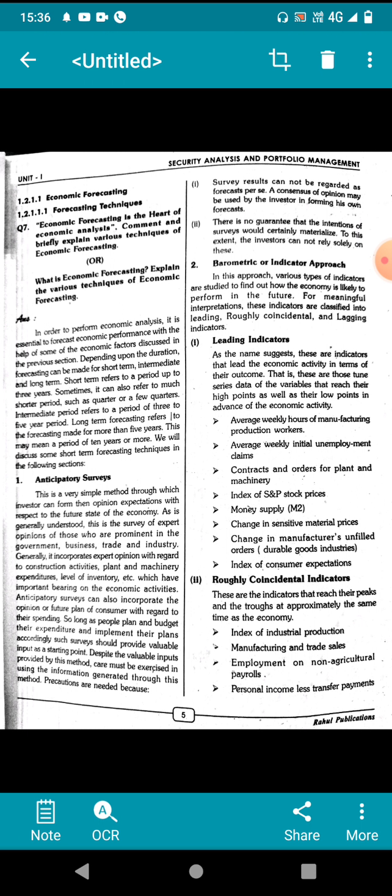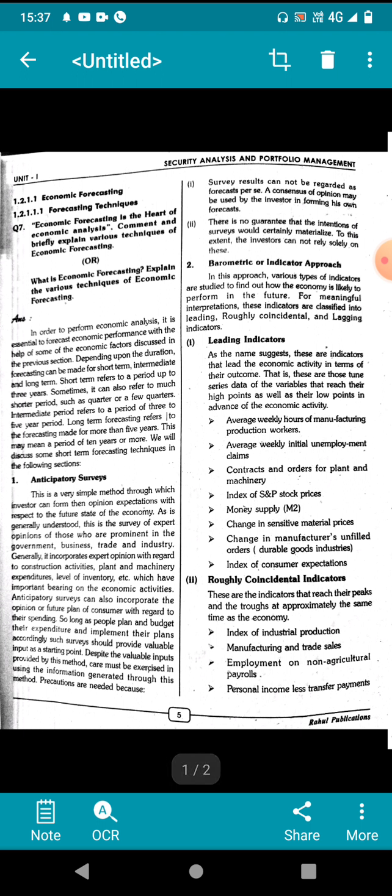You already know this matter. Then going to leading indicators: as the name suggests, these are indicators that lead economic activity in terms of their outcome. Leading indicators suggest our economic activities, the outcomes or incomes, values and profits.